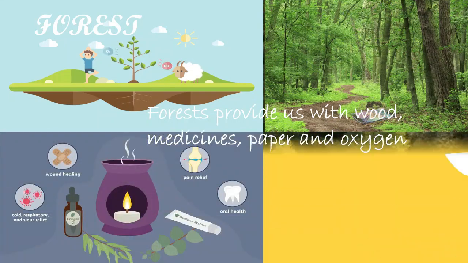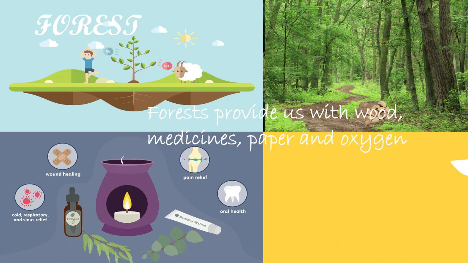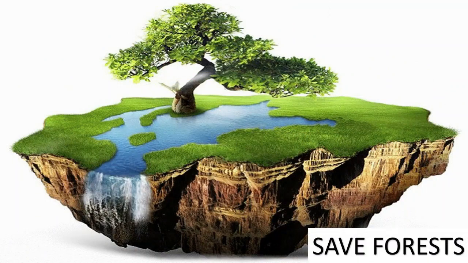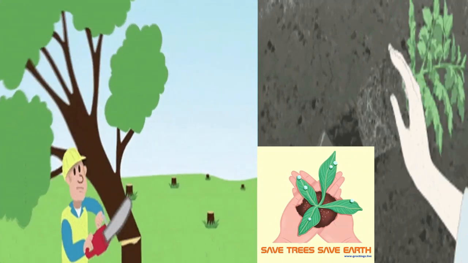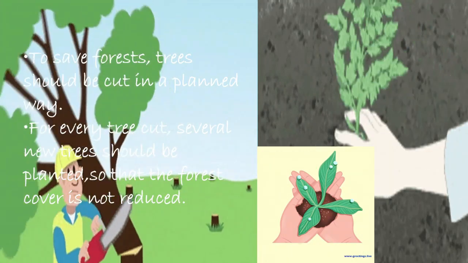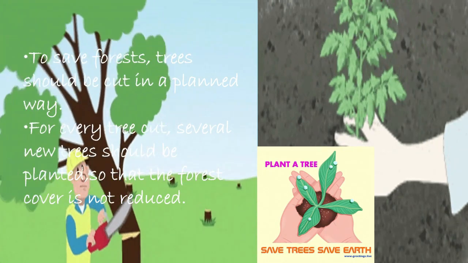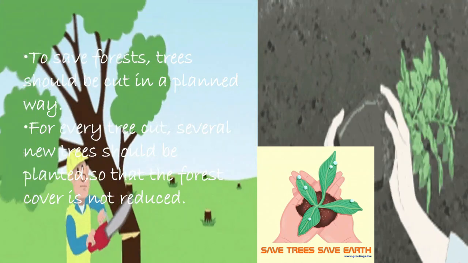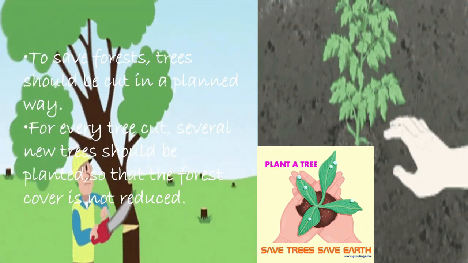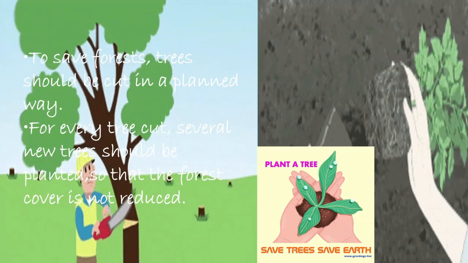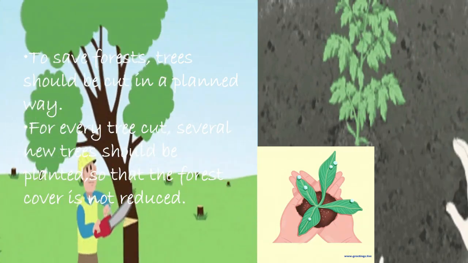So we can understand how important it is to save the forest, because forests provide us with so many valuable things. Now the question that arises is, how can we save the forest? So what should we do to save the forest? To save forest, trees should be cut in a planned way. We should plan how to cut the trees. We should not cut the trees recklessly. For every cut, several new trees should be planted. That means as many trees are cut down, the same number of trees should be planted so that the forest cover is not reduced.